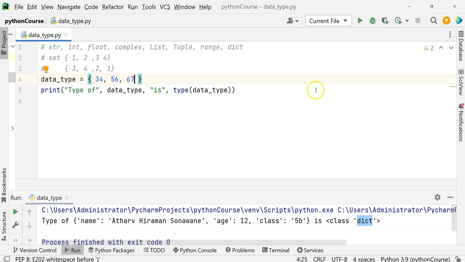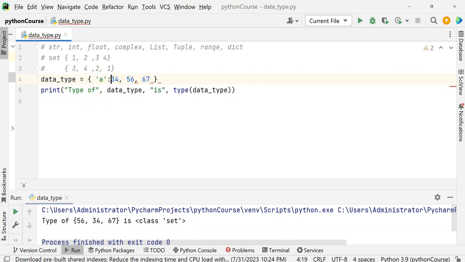Now, when you ask for the data type of this, it is going to give you set. But if you add some key value pair here, this will be considered as a dictionary. Remember. So the dictionary and sets have mostly only one difference. In a dictionary, it is always a key value pair, and in sets, it is not. So remember. Let's go to the frozen set now.